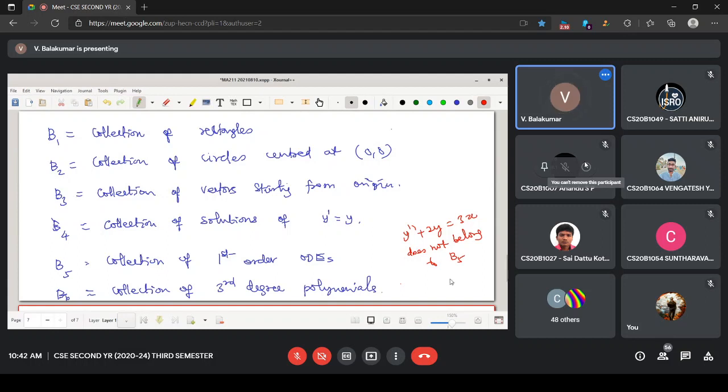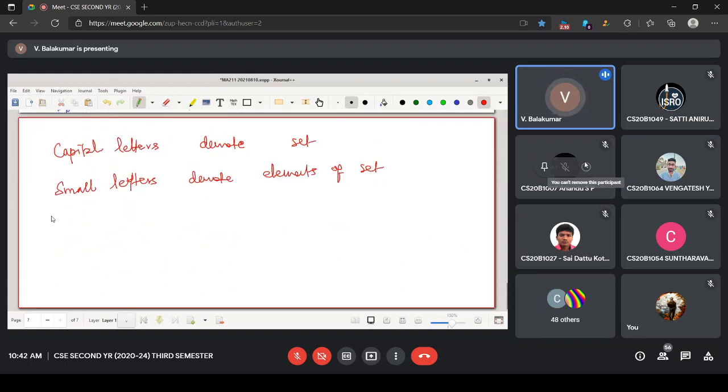Okay, very good. So capital letters and small letters we are defining. If I say something like A, B, C, or X, for example, these need not be only these 4 letters. It can be any letter. And for elements, we shall be using small a, small b, small c, small x.